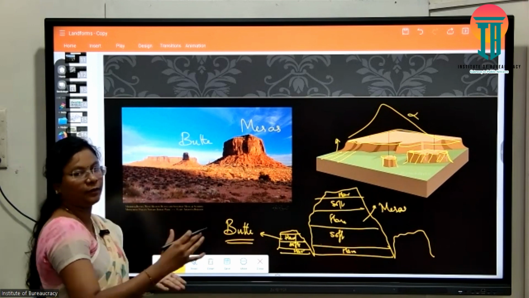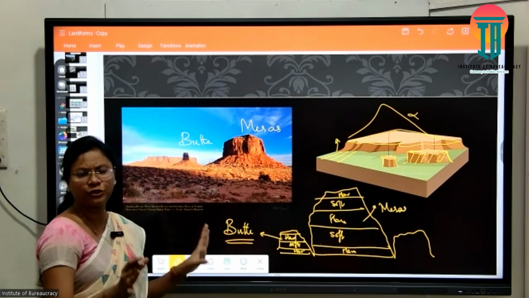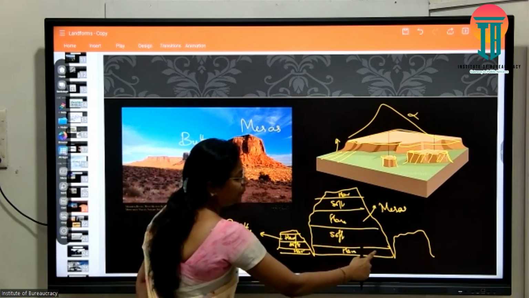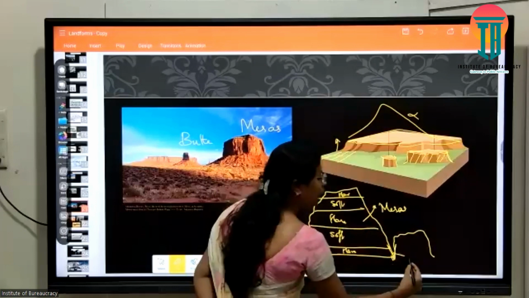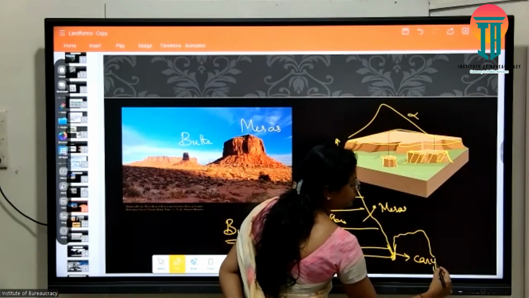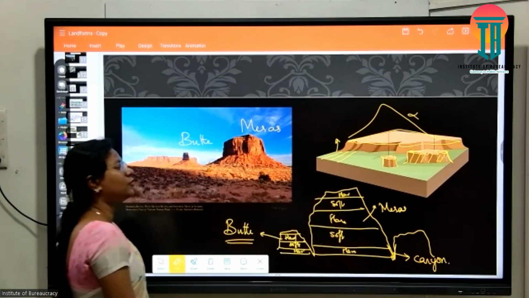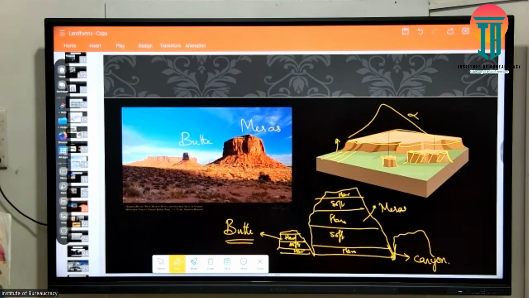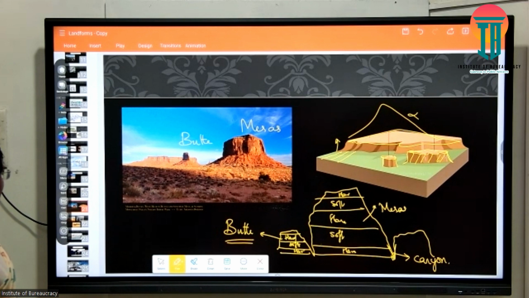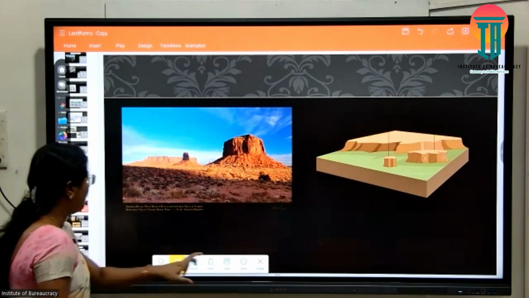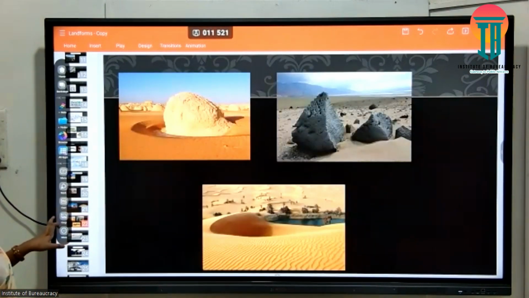The plateau is dissected because of active denudation and wind erosion. Wind is the active agent, and in between them we can find narrow valleys, which are also known by the name canyons. So mesas, buttes, canyons, these are again found in which region? Desert regions. Fine. Now comes one important landform which is again found due to erosional activity.